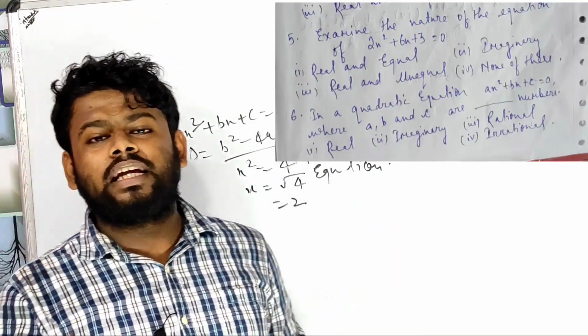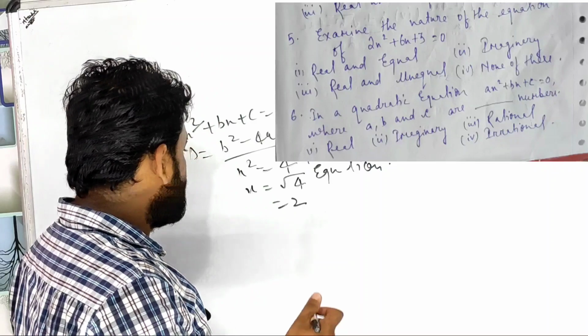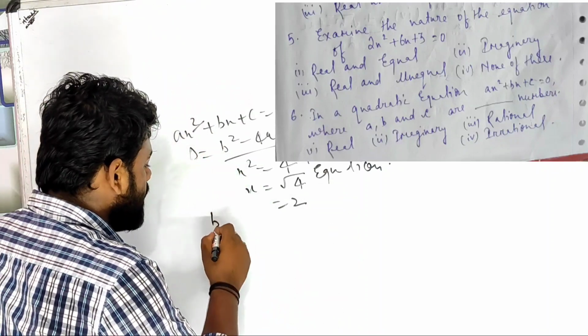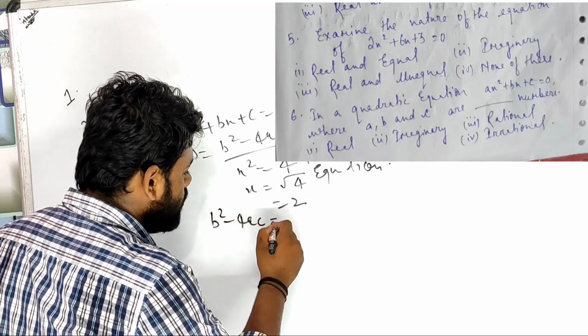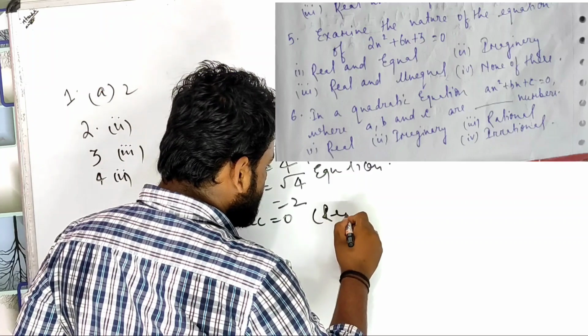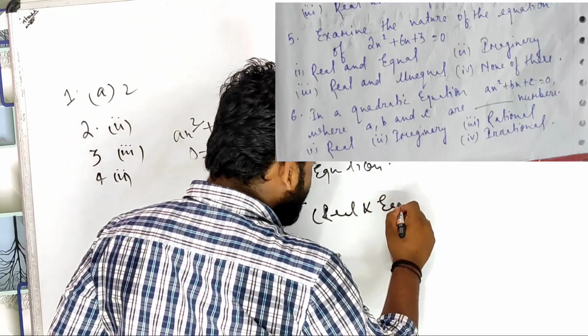What is the nature of the equation? Generally there are three natures of the equation. What are they? So I am writing here, children, please cooperate. What is the nature of the equation? B square minus 4ac equals 0. It is the nature of real and equal. Real and equal. Discriminant, you know very well.